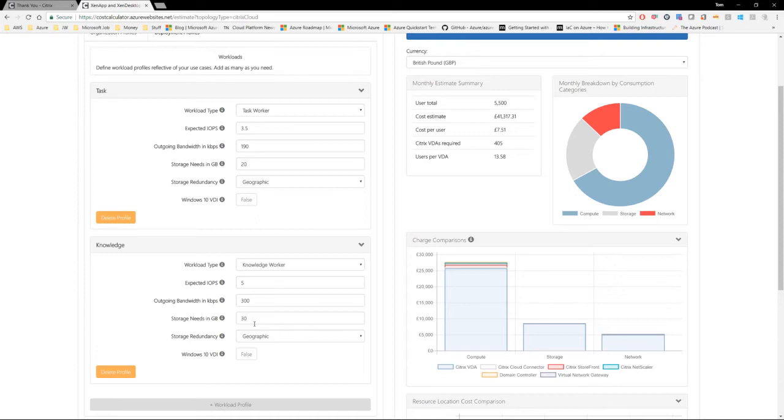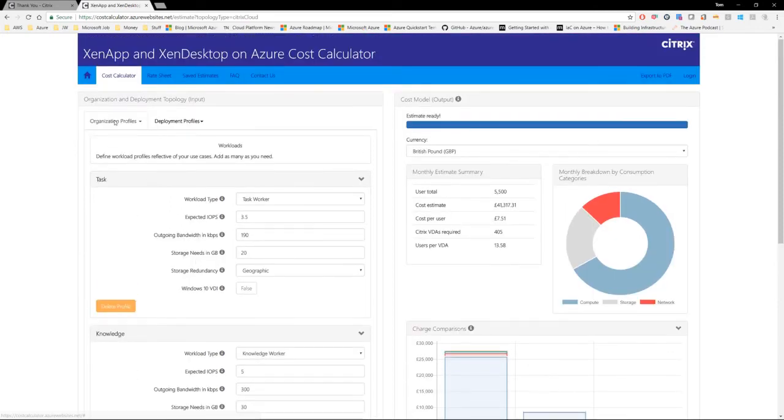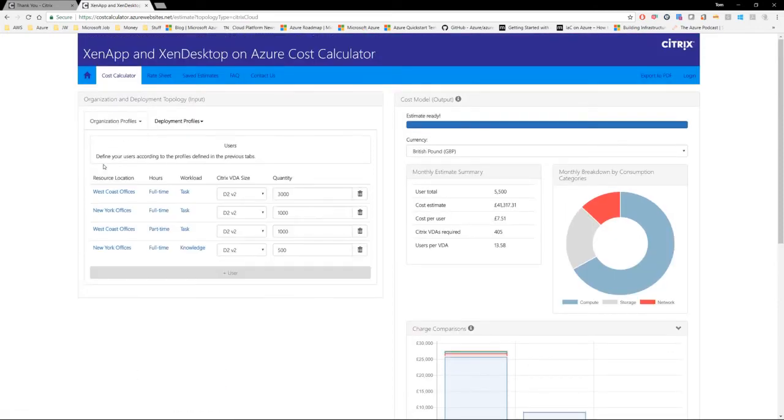Now, I typically delete these and create 4 new profiles. I create a task and knowledge profile for XenApp and a task and knowledge for Zen Desktop. But again, you can create your own user profiles and as many of those as you want if you have that information, which we will do shortly. And then the final tab is users. Now, this is where you enter your expected user numbers per user profile, which is why if you have multiple, it's good to have deleted the default ones and create new ones with the exact names that you need for clarity. So let's go through creating a costing estimate for an enterprise with 2,000 users.